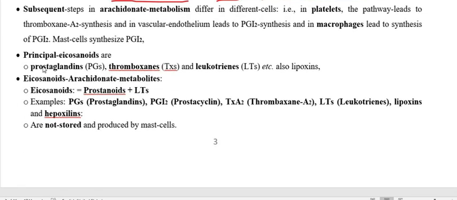Now we have to know about the main icosanoids derived from the 20-carbon fatty acid arachidonic acid.